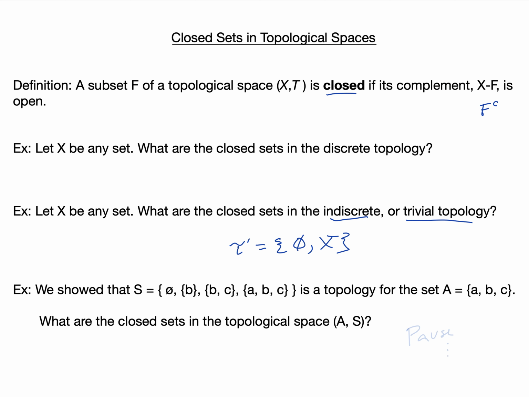Last example here, we showed that the collection of sets: the empty set, the set containing B and C, and the set containing A, B, and C, is a topology for the set A, where A is just the points A, B, and C. So what are the closed sets in the topological space A? Pause, think about those three examples, and we'll talk about them together.